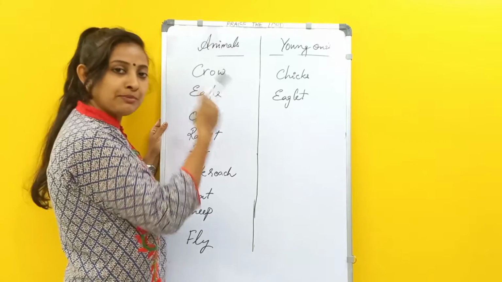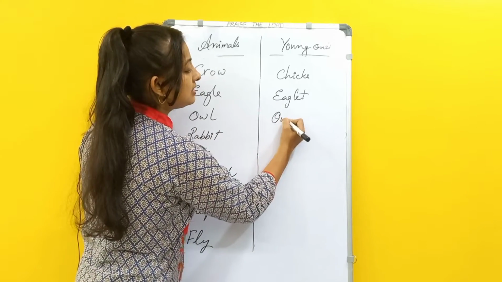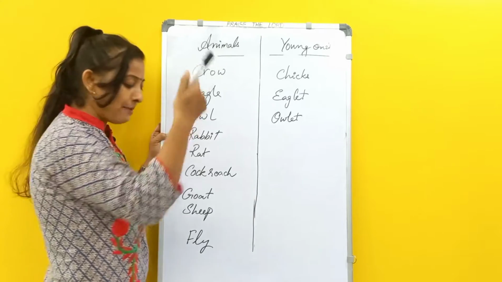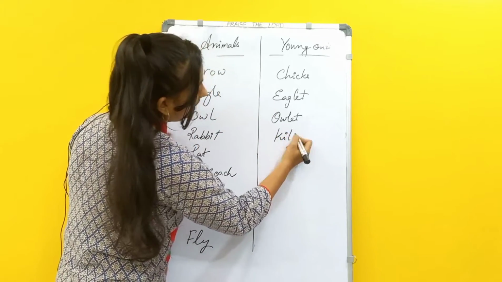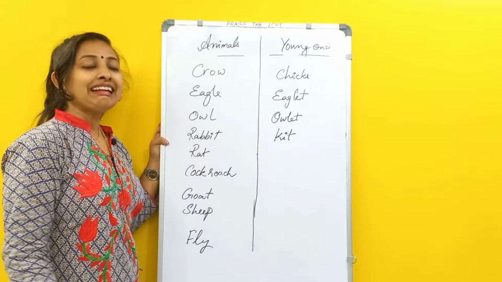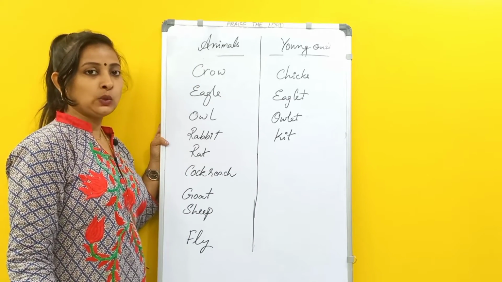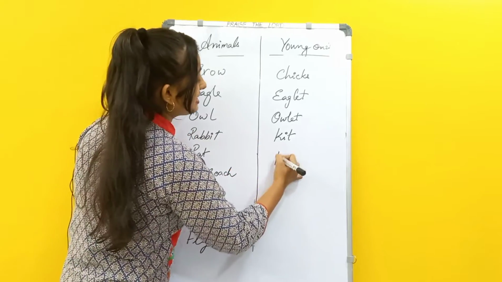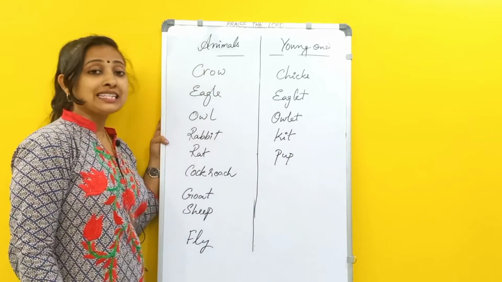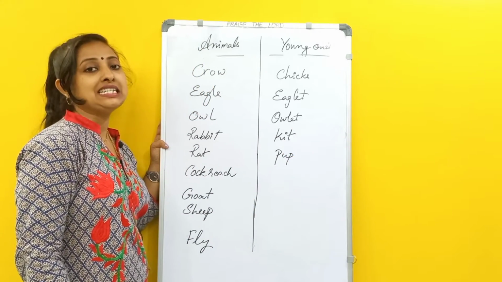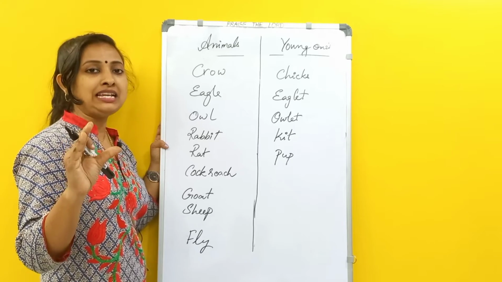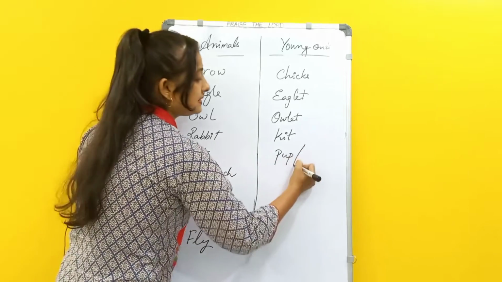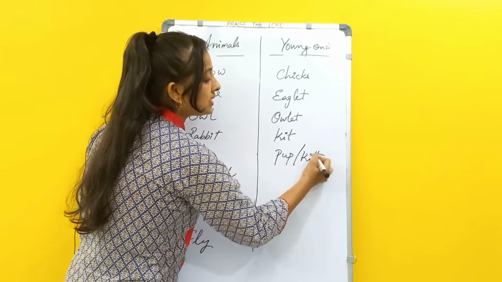Similarly, owl is a bird, but still it is called an owlet. Okay, rabbit. The young one of a rabbit is called a kit, or we can call it a bunny. Okay, so the young one of a rabbit is a kit. The young one of a rat is called a pup, or it is sometimes called a kitten, just like a baby cat. Cat babies are kittens. Rat babies are also sometimes called kittens. The word kitten is also correct.